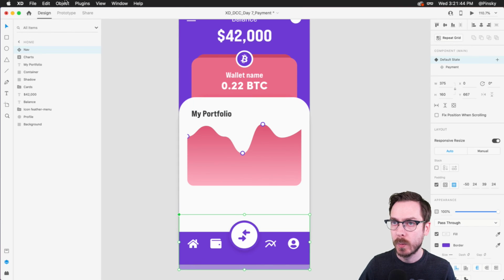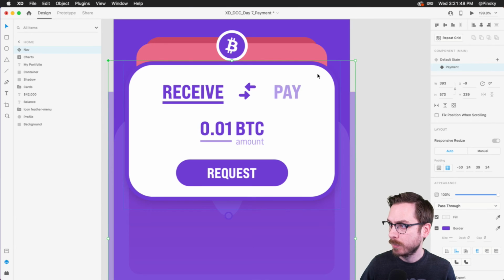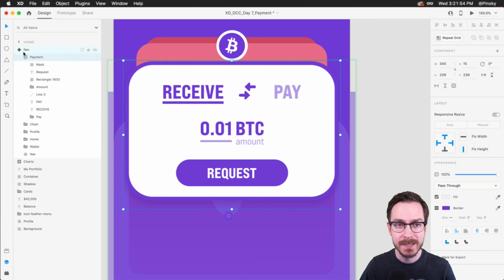Now what we can do, because I did mention we probably need some sort of a close area. What we can do is inside of the payment section or payment state, we can put some sort of a close icon, right? So maybe it doesn't even have to be inside of the mask, right? Just do this.